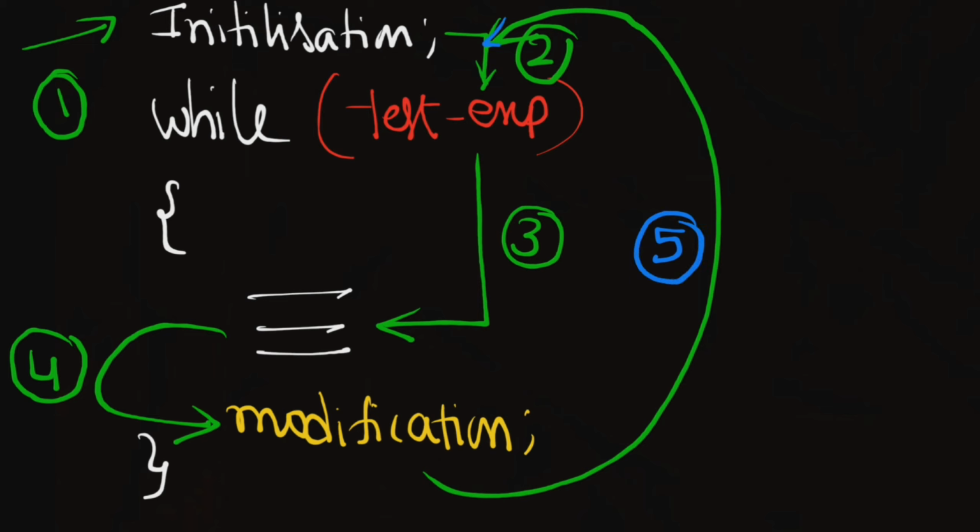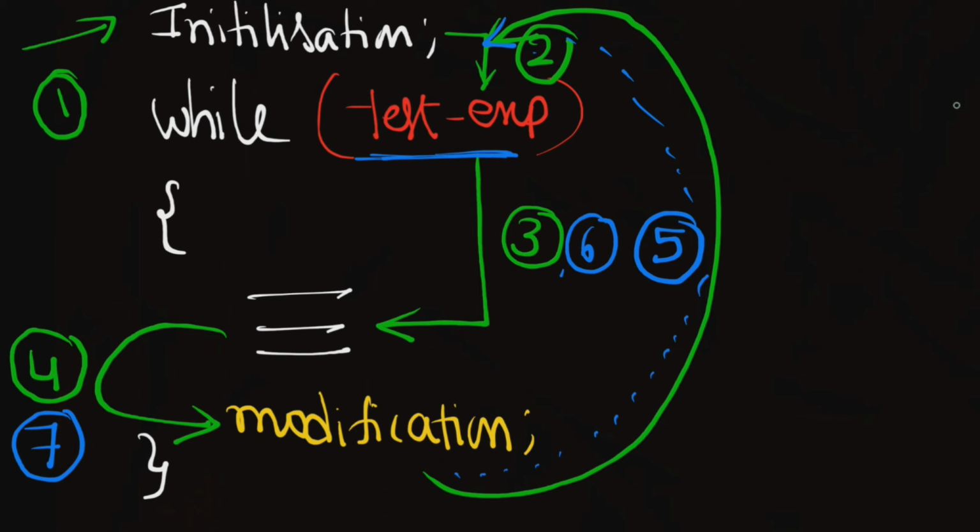Once again this condition is verified. If it is true, again the body is executed, again modification takes place, and this process is continued.